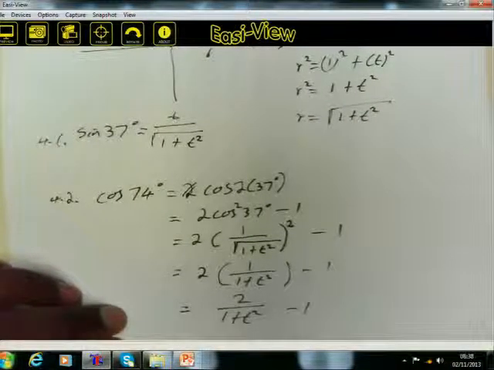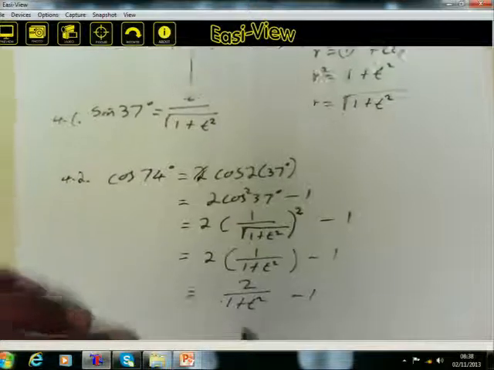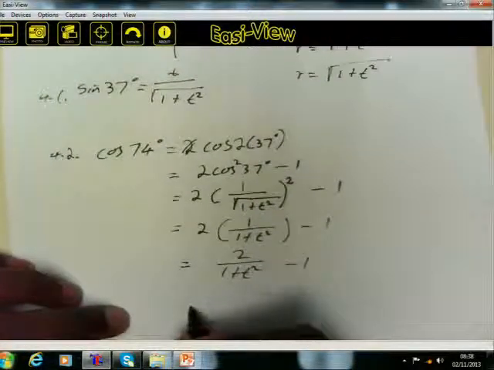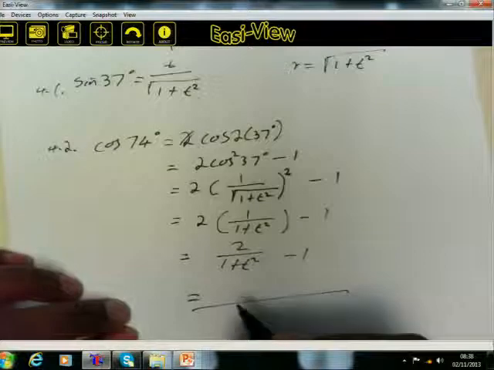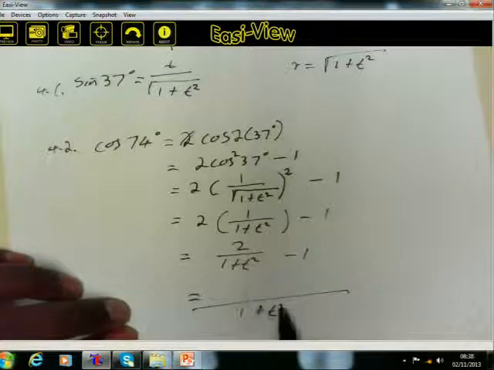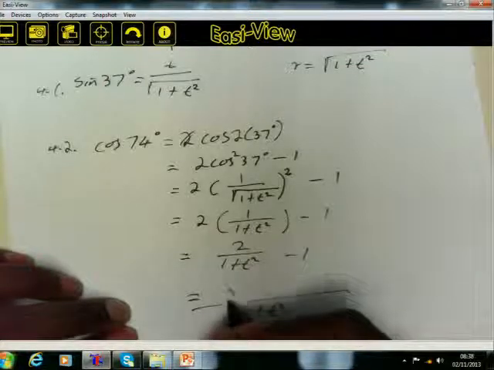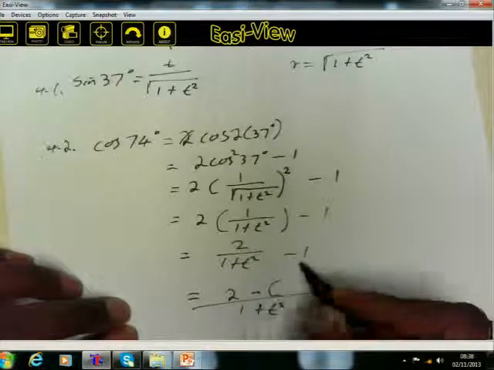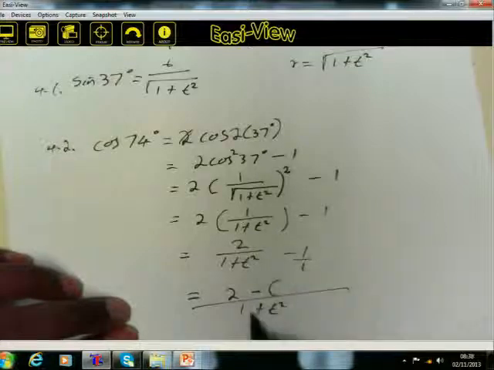You can look for the LCD, or you can just leave it like that. Let's look for the LCD. Our LCD in this case will be 1 plus t squared. The denominator goes into the first term once, and 1 multiplied by that gives you 2. Minus, this is over 1, 1 plus t squared goes into it once, giving 1 plus t squared.